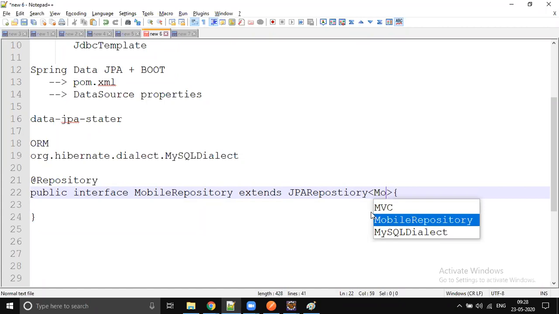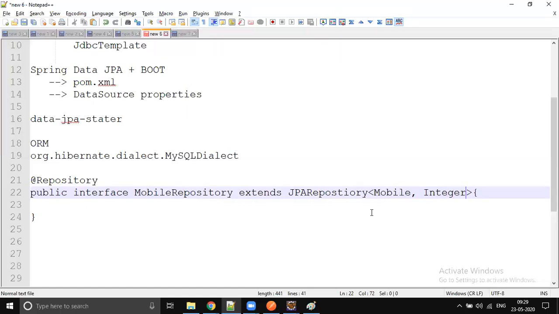We are going to write this for Mobile, right? Mobile, that is the first parameter. And the second parameter is the type of the primary key of that Mobile. Whether it is an integer, a string, or a long, that particular type we need to specify. I think we are going with the integer. So let's give Integer. This is how your mobile repository should look.